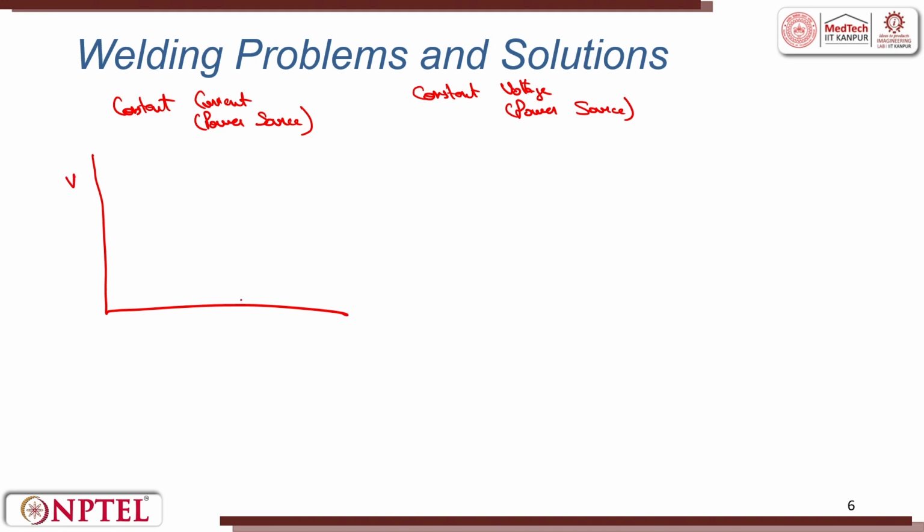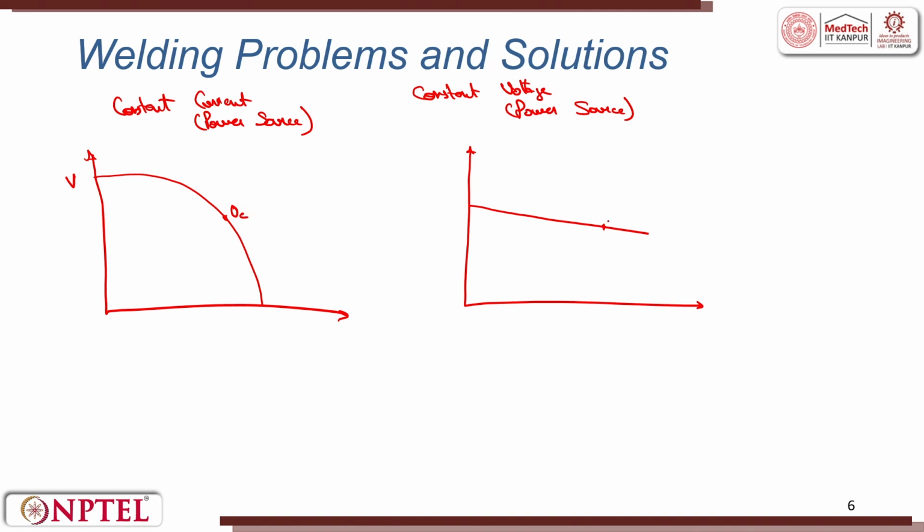If I plot voltage and current here, the constant current curve, as you saw in the previous slide, is something like this. So, if this is the constant voltage curve, it is something like this. Now, suppose this is the point where we are operating, one point here, one point here. I am naming this point as the operating point for constant current, and this is the operating point for constant voltage.